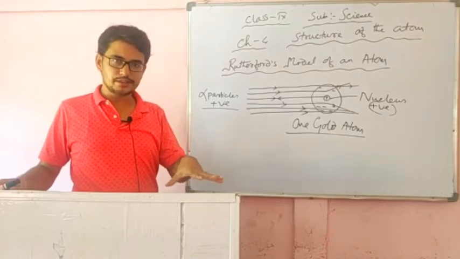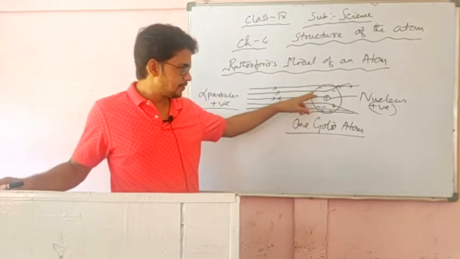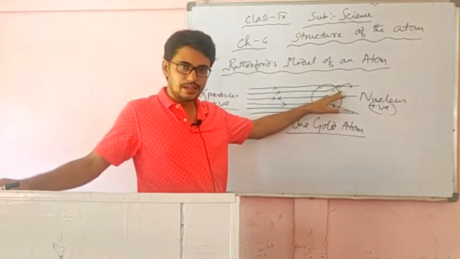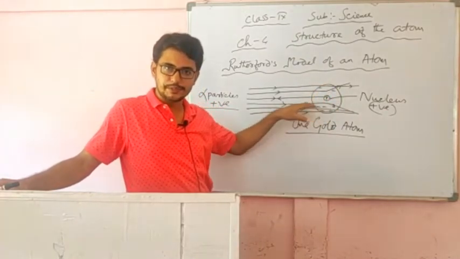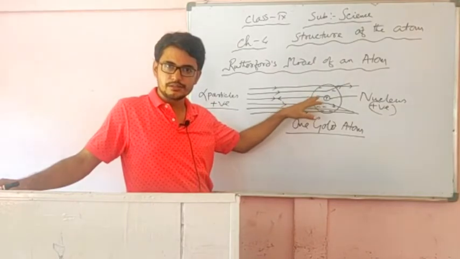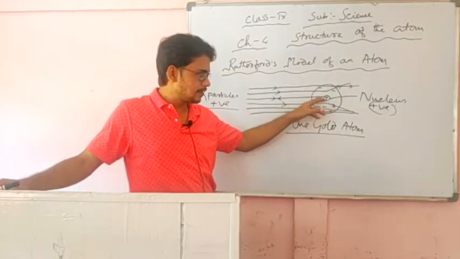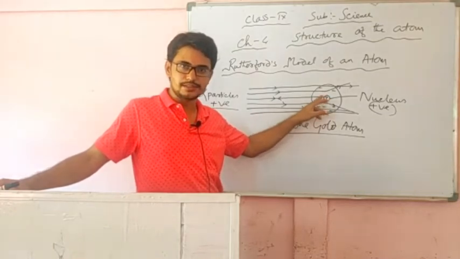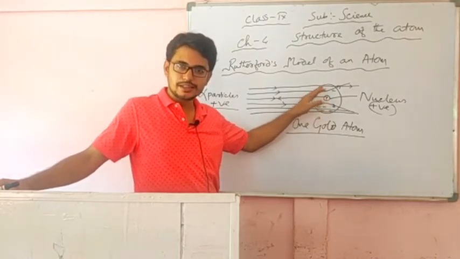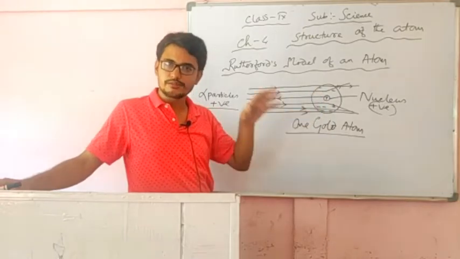I think you understand the drawbacks of the Rutherford atomic model: these negatively charged particles are revolving around the nucleus, and if they continuously revolve at high speed, then automatically they will lose their energy. Since the negative particles are attracted towards the center, the positively charged nucleus, ultimately they may fall onto the nucleus, which is quite impossible.